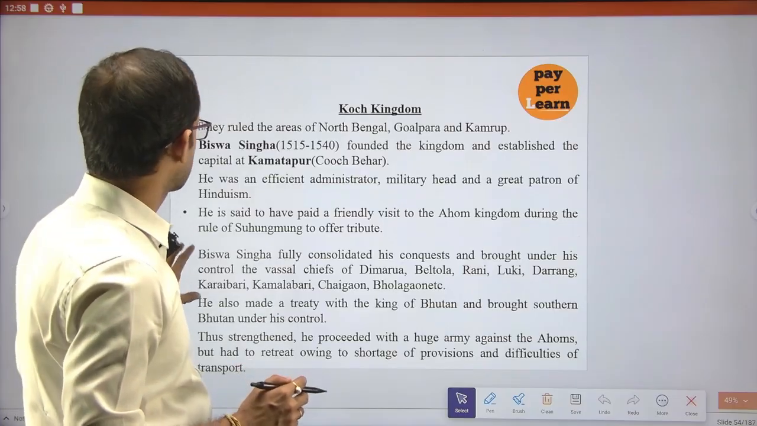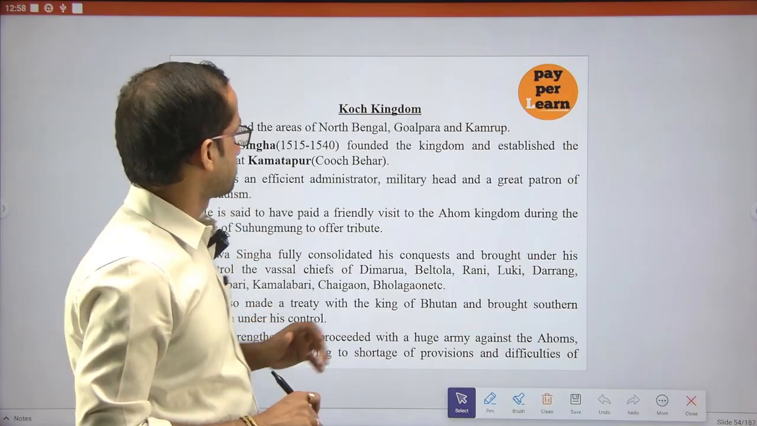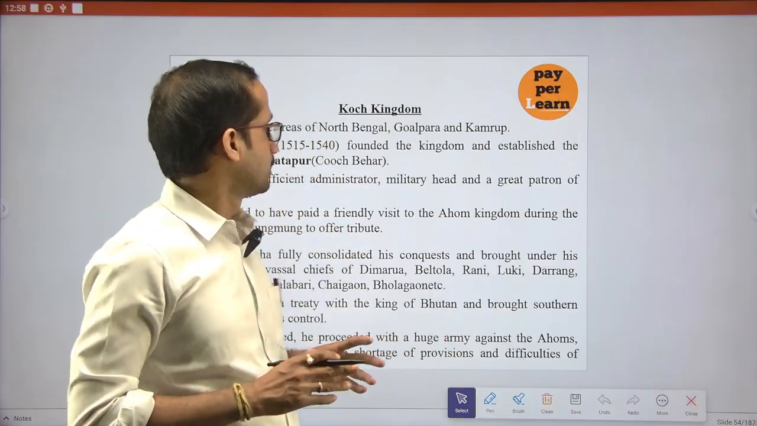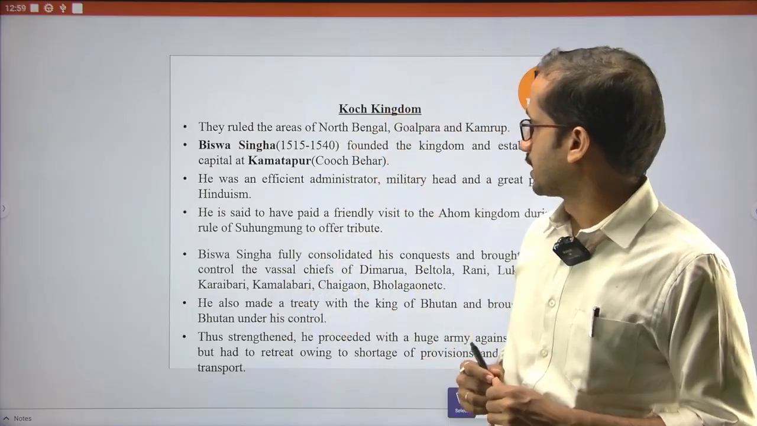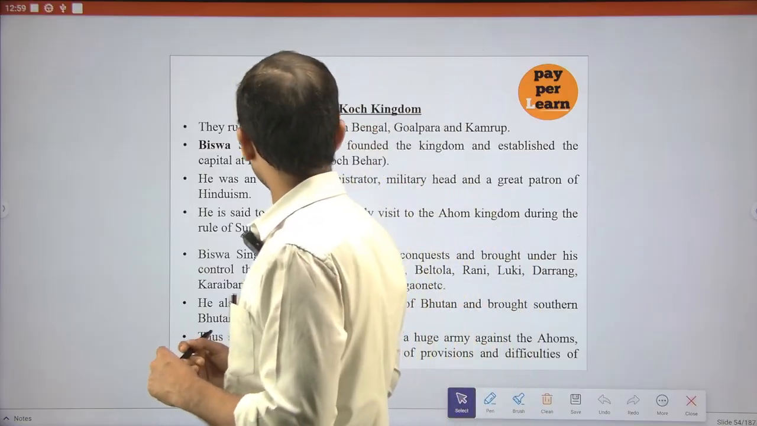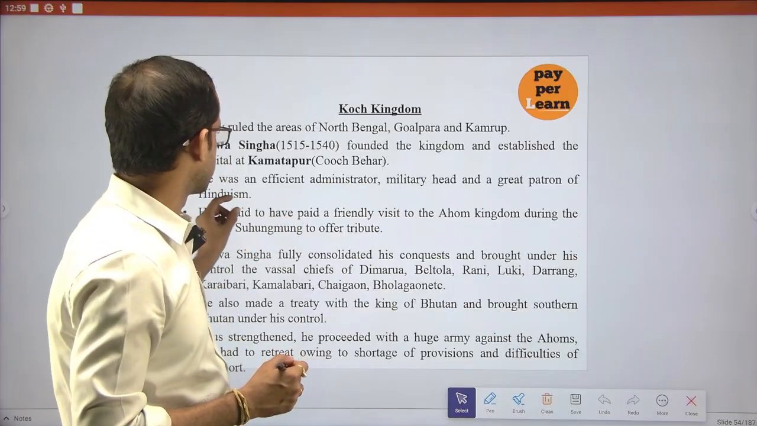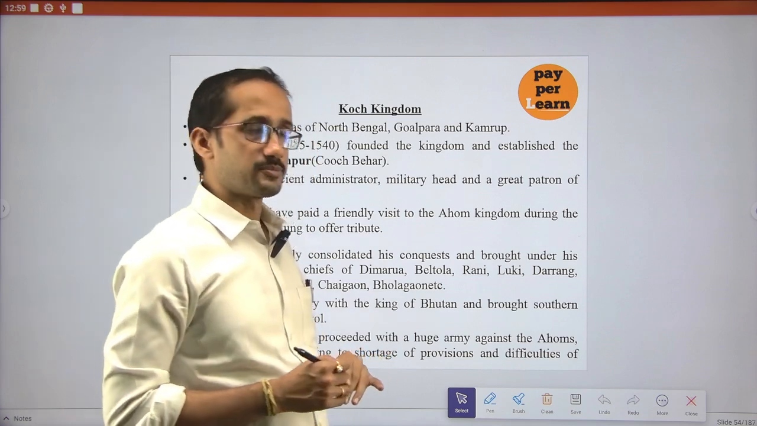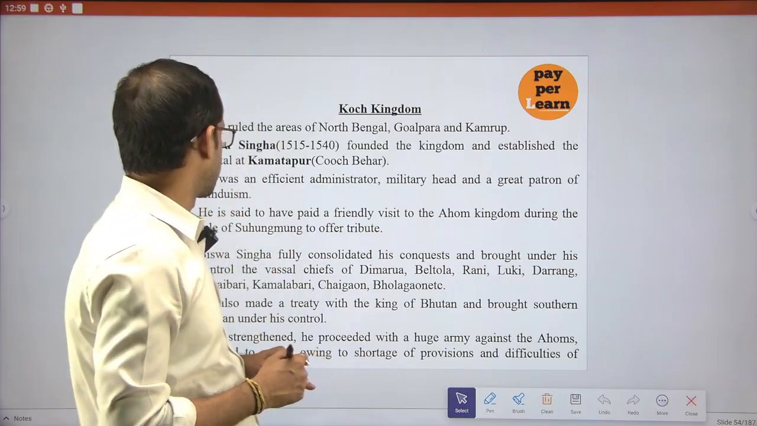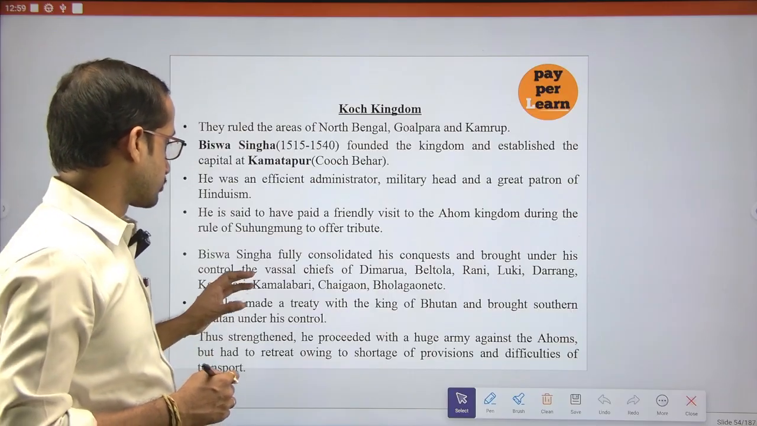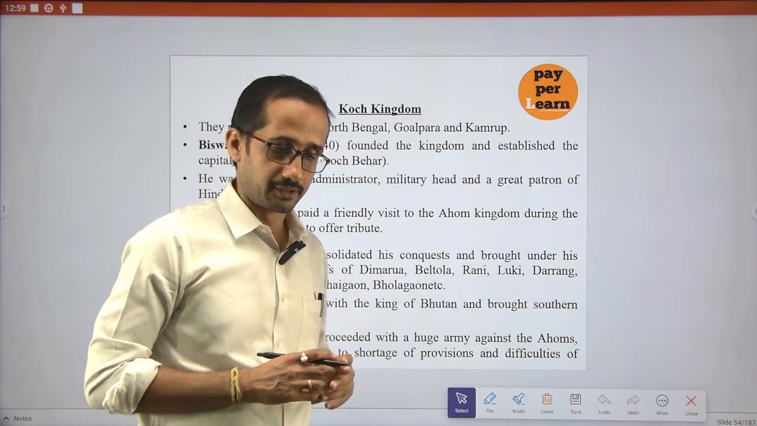If you see the Koch kingdom, just as an introduction, it existed in present North Bengal, Goalpara and Kamrup. Biswasingha was the founder of the Koch kingdom, and their initial capital was Kamatapur or Cooch Behar. He was a very efficient administrator, a military head, and a great patron of Hinduism.